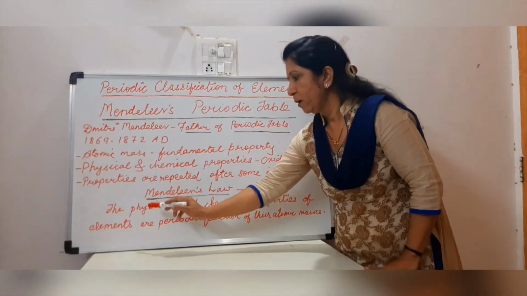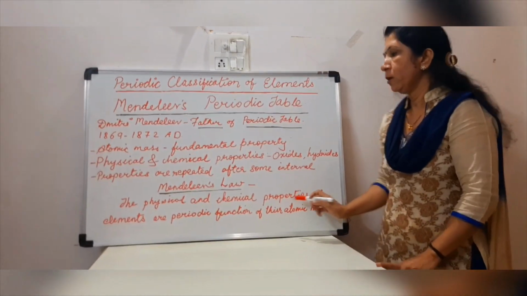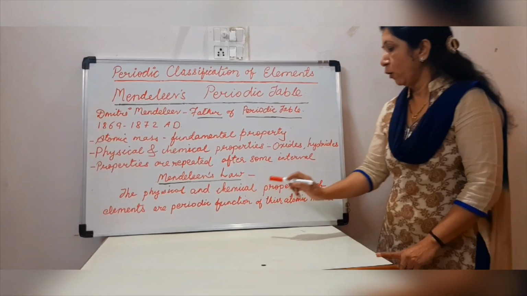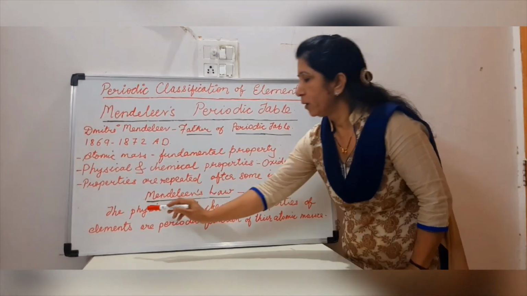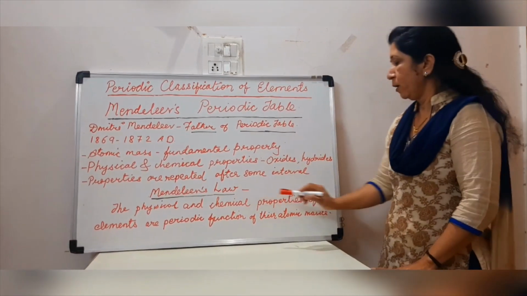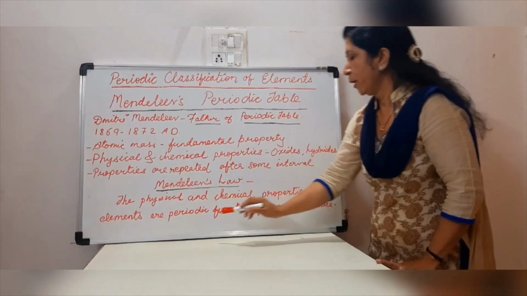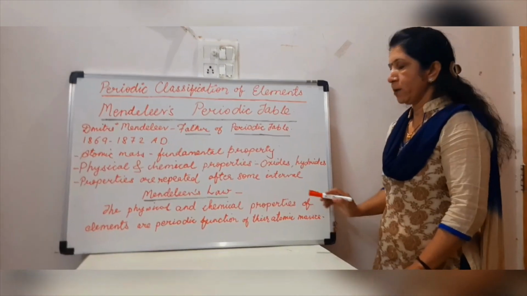The law states that the physical and chemical properties of elements are a periodic function of their atomic masses.